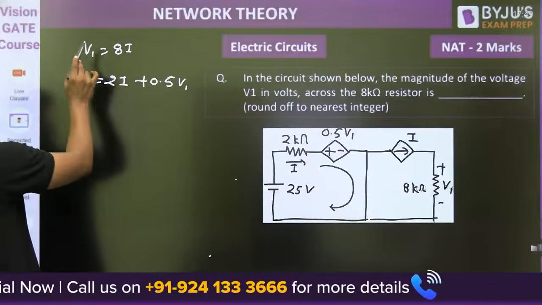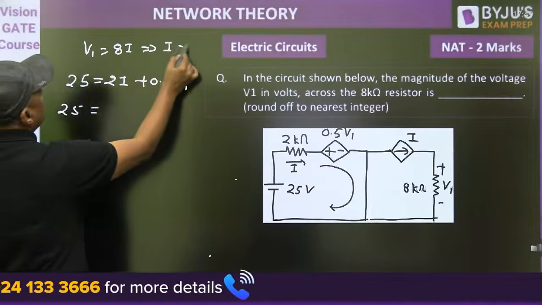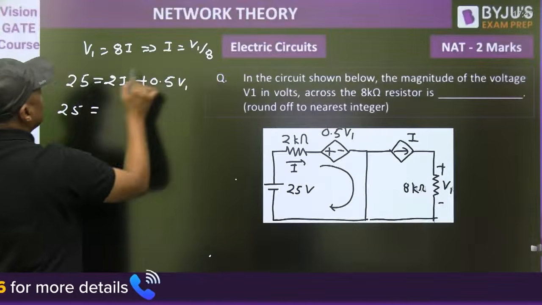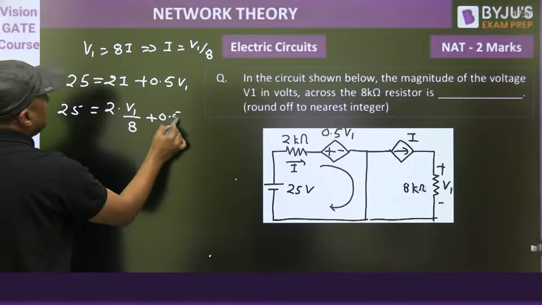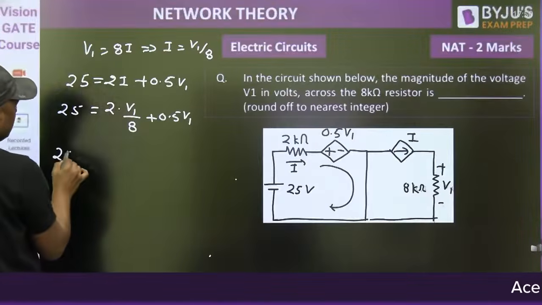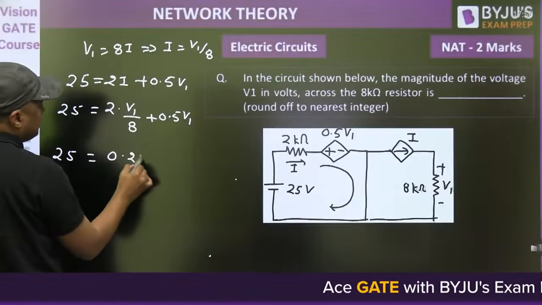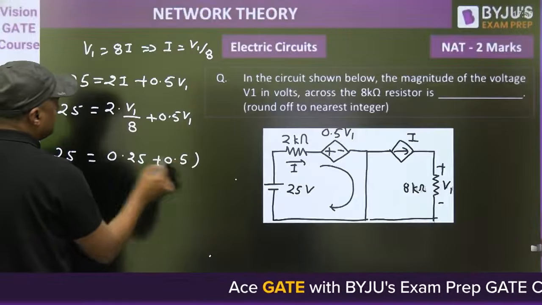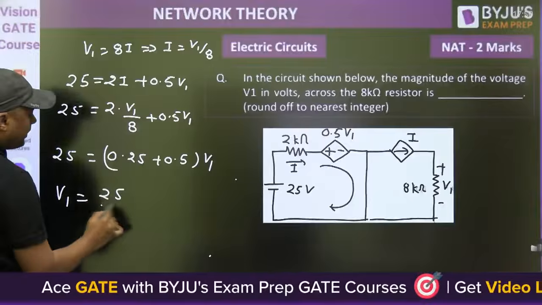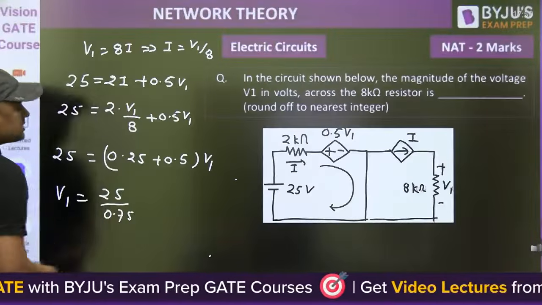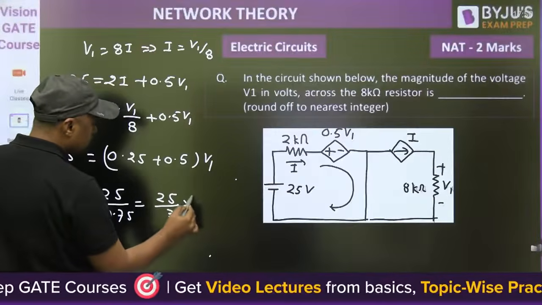So what is V1? 25 is equal to, I is equal to V1 by 8. You can write 2 into V1 by 8 plus 0.5 V1. And that will become 25 is equal to 1 by 4 plus 0.5, so this is 0.25 plus 0.5 times V1. V1 is equal to 25 divided by 0.75. 0.75 is nothing but 3 by 4. So V1 is 100 by 3 volt.